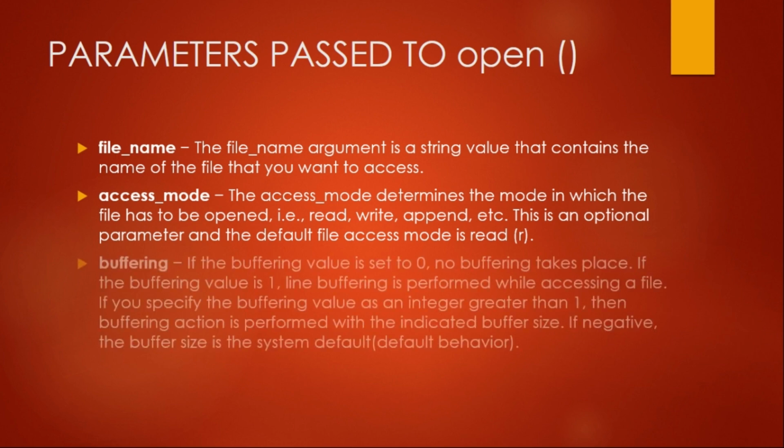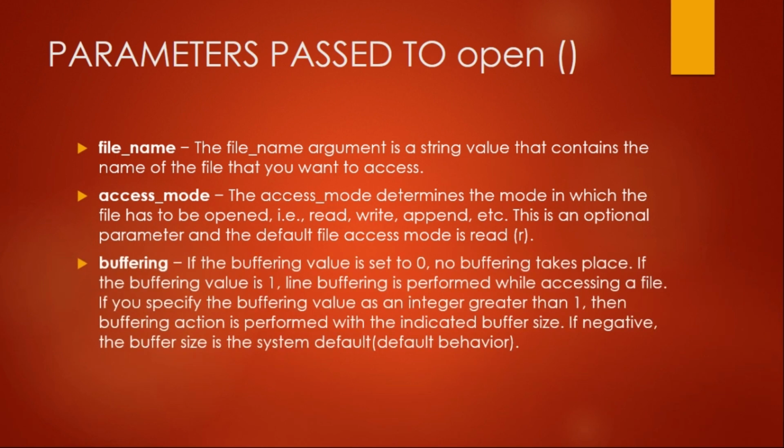The next parameter, also optional, is buffering. If the buffering is set to 0, then there won't be any buffering. If the buffering value is 1, line buffering will be performed. If you are giving a value greater than 1, then the buffering action will be performed with the indicated buffer size. That means whatever value you are giving will be the size of the buffer. If negative, then whatever the system behavior is will be the default value.